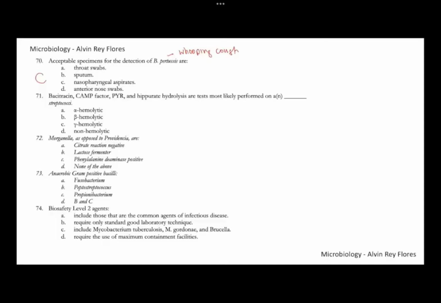For number 71, bacitracin, that's your Taxo A, CAMP factor, PYR, and hippurate hydrolysis are most likely performed if you are dealing with what particular type of streptococci? Definitely, for the following tests, we can use these to differentiate your beta hemolytic strep. Number 71, letter B. Your beta hemolytic strep.